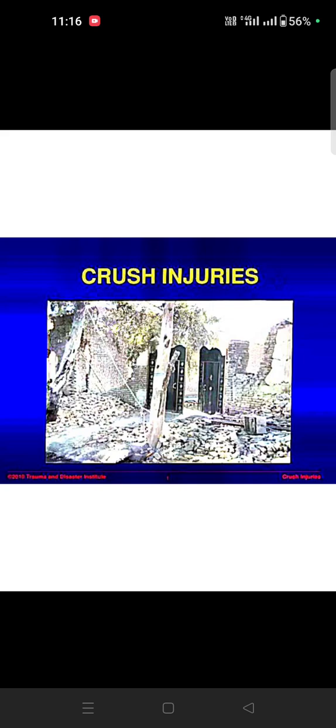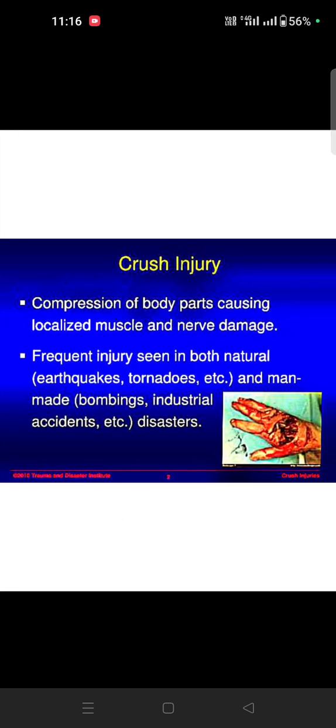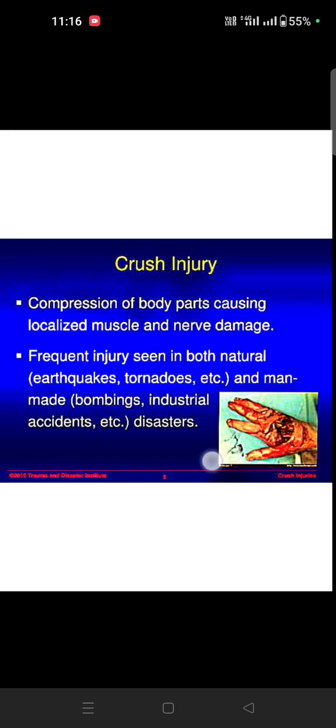Today we are going to deal with crush injuries. Okay, crush injuries. They happen due to earthquakes, tornadoes, bombing, and industrial accidents. Recently, the Odisha train crash was also a crush injury. It is a compression of the body parts causing localized muscle and nerve damage. So that is a crush injury.